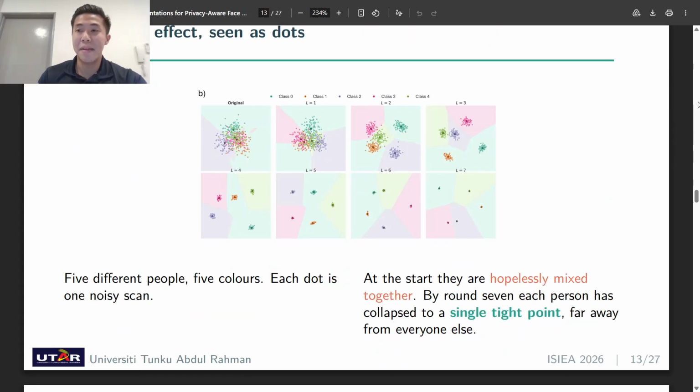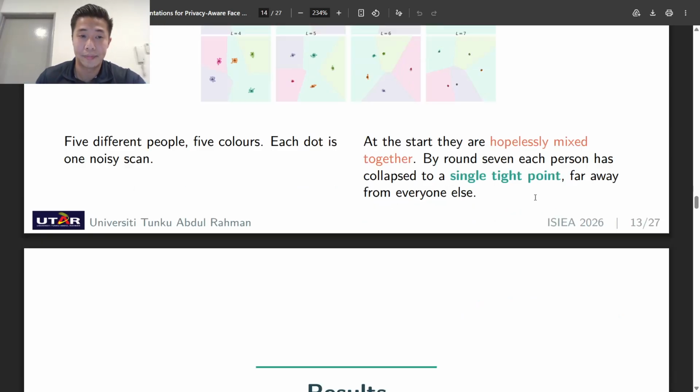Okay. Now, same effect, we represent it in dots. Here, we have the same thing in a picture that is easier for us to feel as a human. So 5 different people, 5 colors. Each dot, one noisy scan. At the start, they are hopelessly mixed together. You could not possibly tell these people apart. Then watch, by round number 7, each person has collapsed into a single tight point, far away from everybody else. This is where you can see the effect as dots.